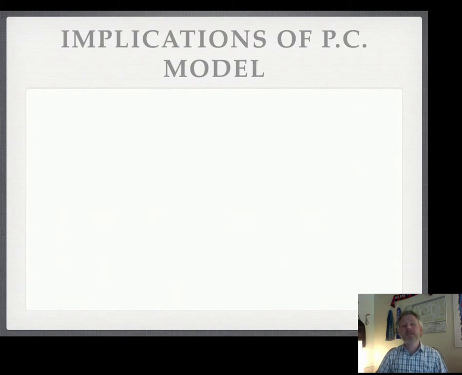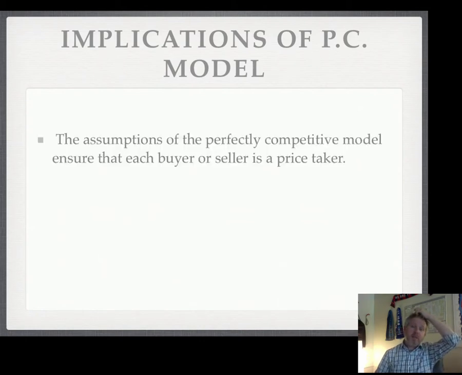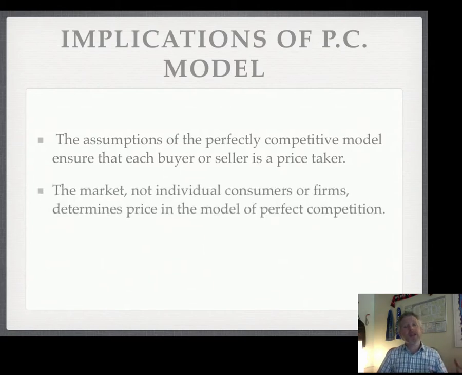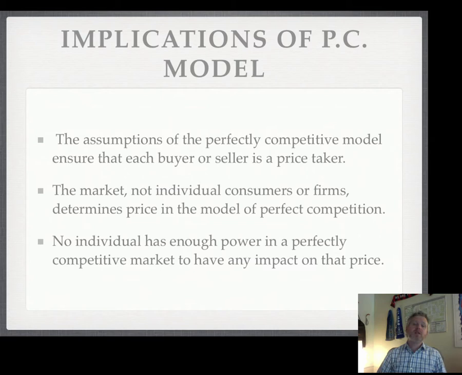What are some of the implications of the perfect competition model? Well, the assumptions of a perfectly competitive market model ensure that everyone is a price taker. All of those assumptions together give us that everyone is always a price taker. So it's the market, not individual consumers or firms, that sets the price in the market. It comes from the supply and demand diagrams that we've seen before. That's going to be part of this model of perfect competition. So no individual has the power to have an impact on price. There's no one firm like a monopoly that can set the price. There's no one buyer, we call that a monopsony, that can influence the price.